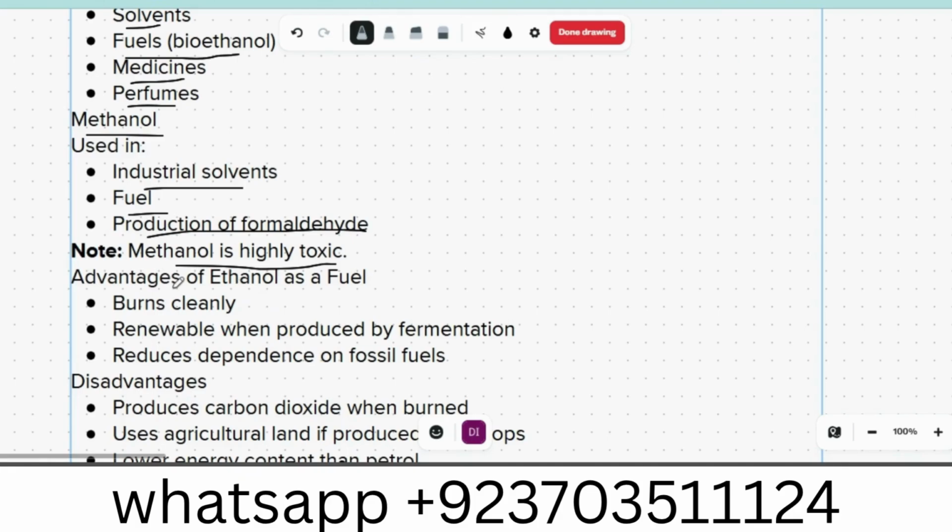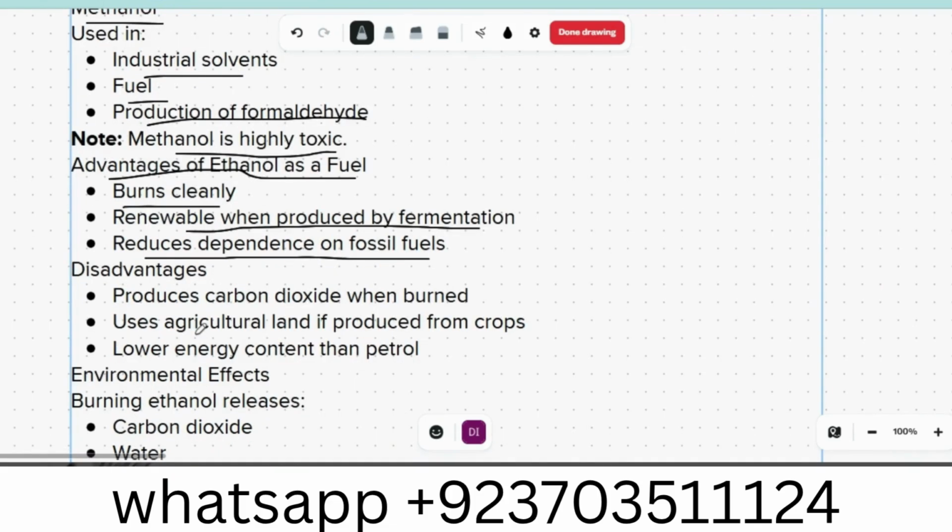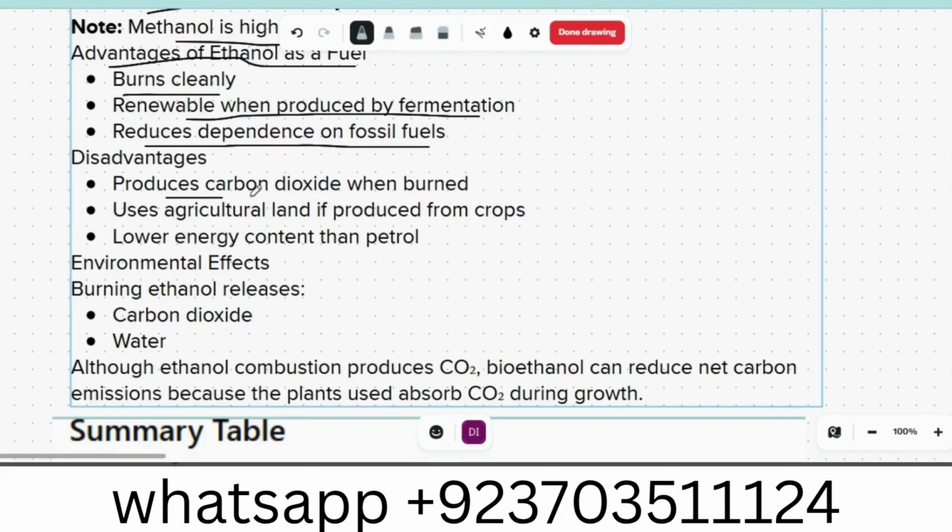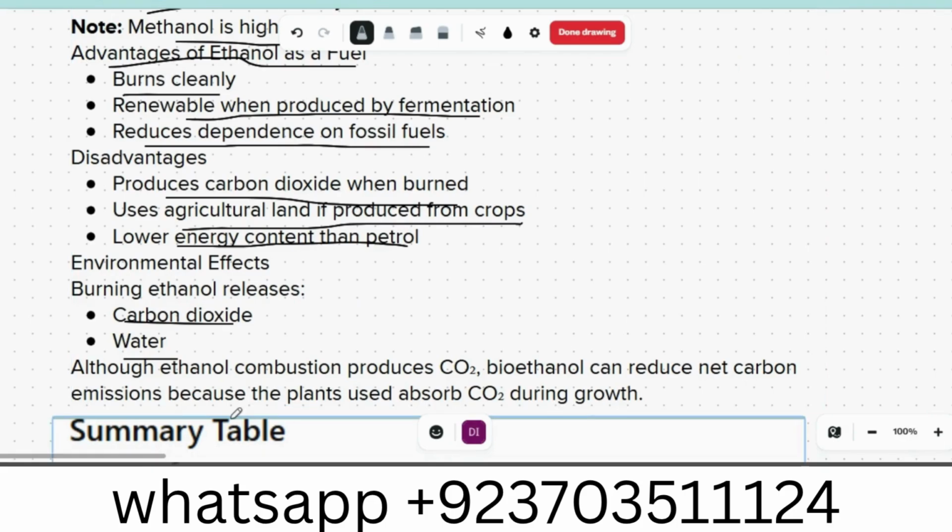Advantages of ethanol as a fuel: it burns cleanly, is renewable when produced by fermentation, and reduces dependence on fossil fuel. Disadvantages: it produces carbon dioxide when burned, uses agricultural land if produced from crops, and has lower energy content than petrol. Environmental effect: ethanol releases carbon dioxide and water. Although ethanol produces CO2, bioethanol can reach net zero emission because the plants used absorb CO2 during growth.